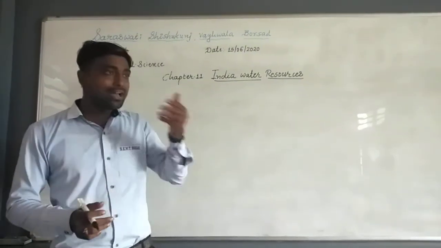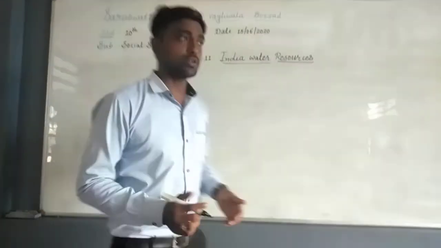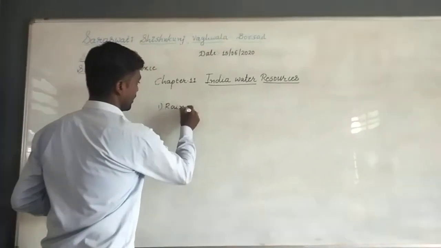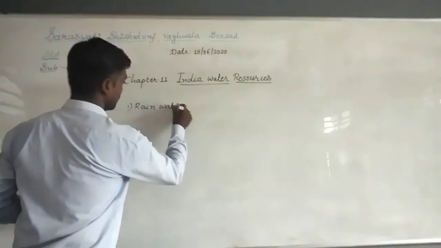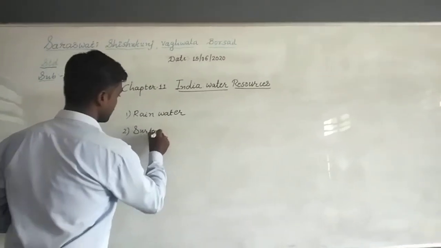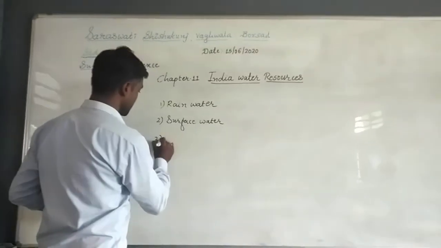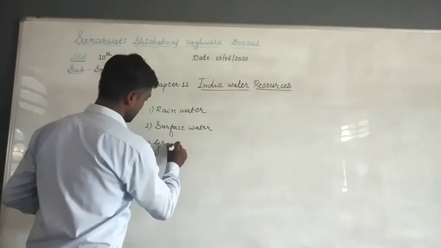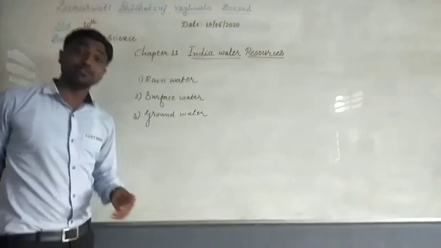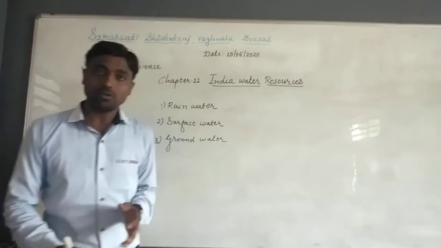It means from where we get the water. So there are three sources of water. In that, first number is rainwater. Second one is surface water, and third one is groundwater. Students, we have discussed that rain is the original source of water on the earth.